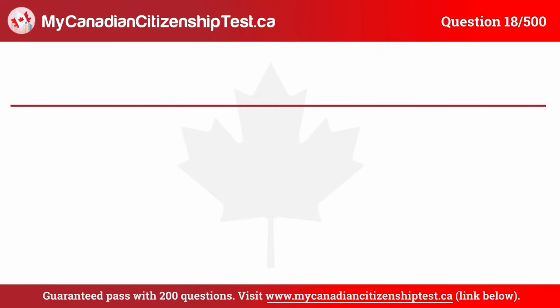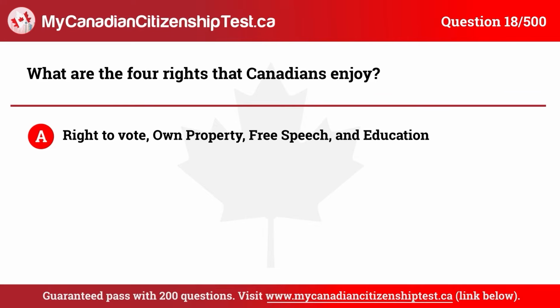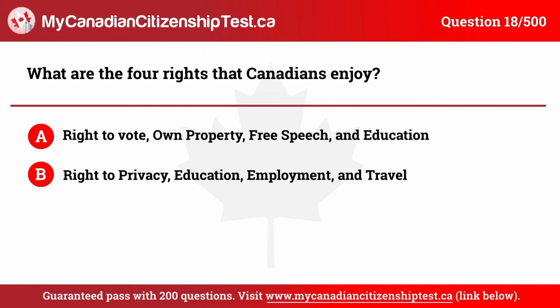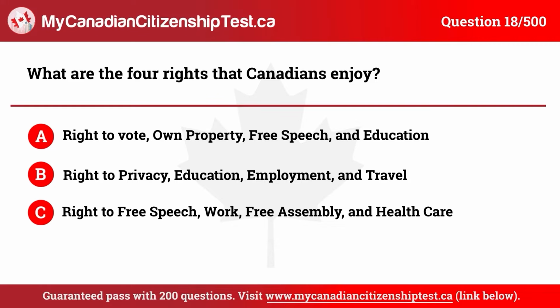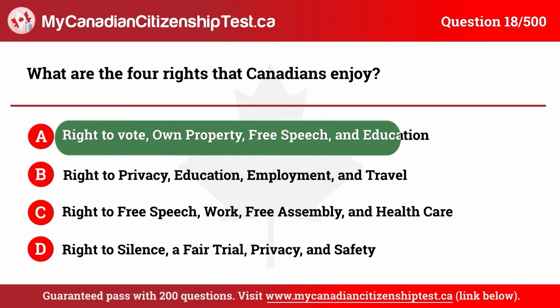Question 18. What are the 4 rights that Canadians enjoy? A. Right to vote, own property, free speech, and education. B. Right to privacy, education, employment, and travel. C. Right to free speech, work, free assembly, and healthcare. D. Right to silence, a fair trial, privacy, and safety. The correct answer is A. Right to vote, own property, free speech, and education.